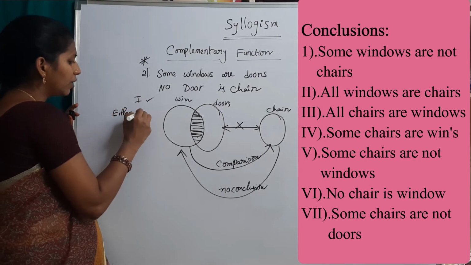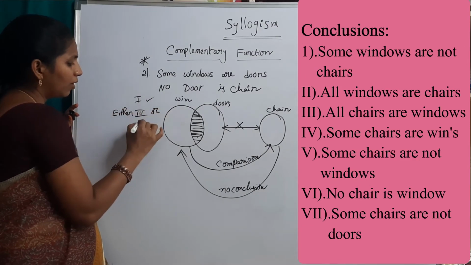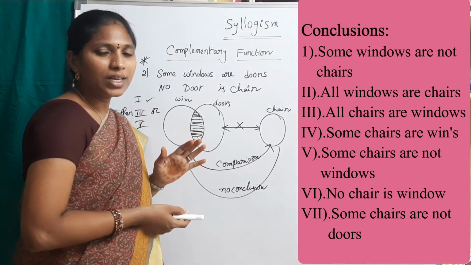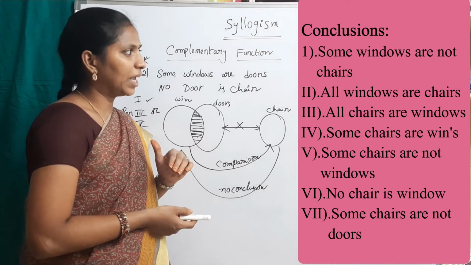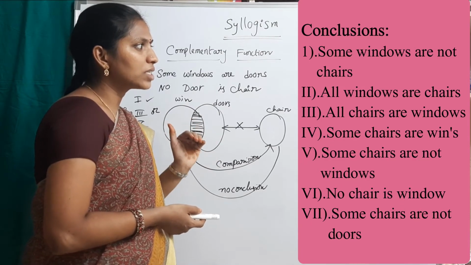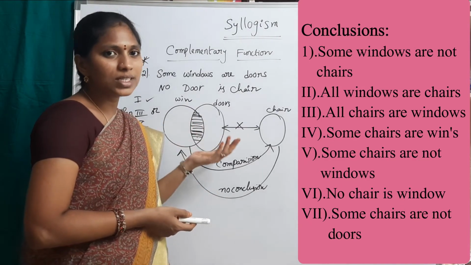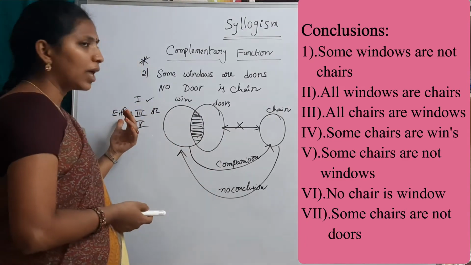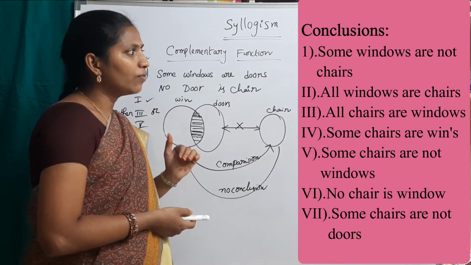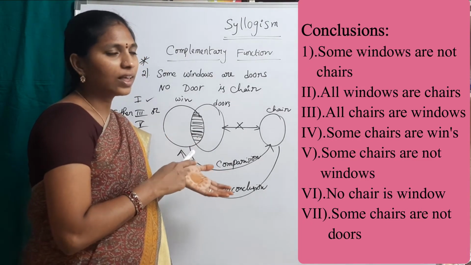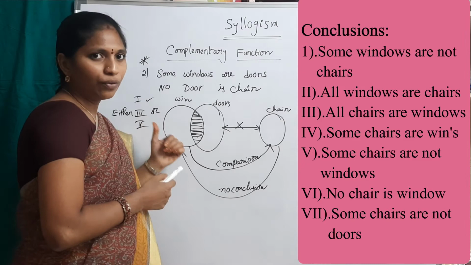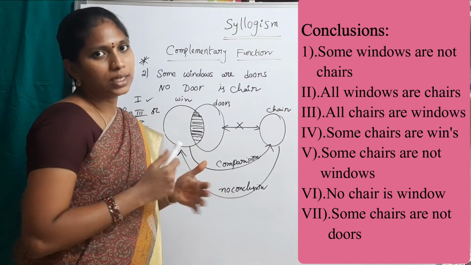Either 3 or 5 follows. See, in this answer there is one more important point: don't change the subject and predicate. All chairs are windows, and the fifth one, some chairs are not windows. There is no change in the subject and predicate. That's why the answer is either 3 or 5. Suppose it were chairs in one and windows in the other; then that is not the answer.